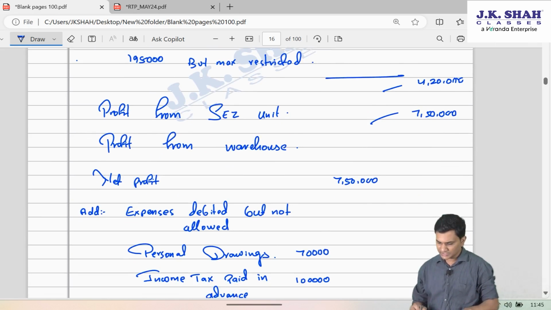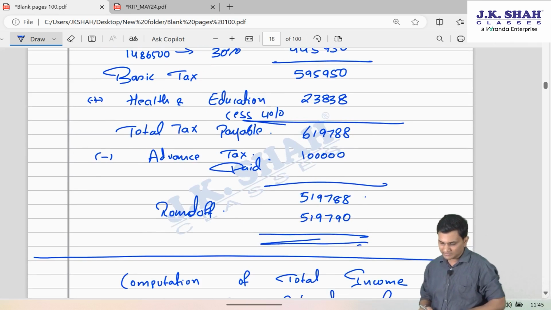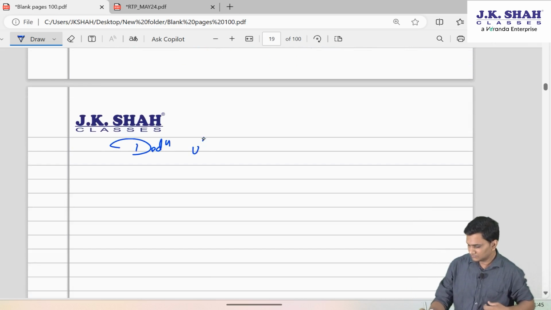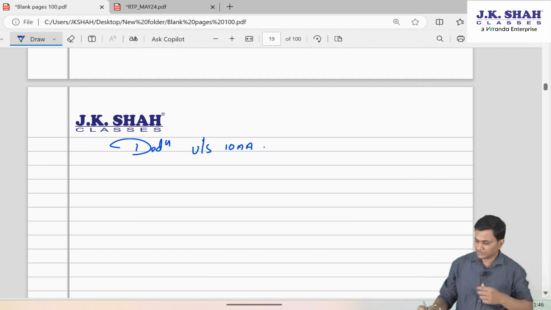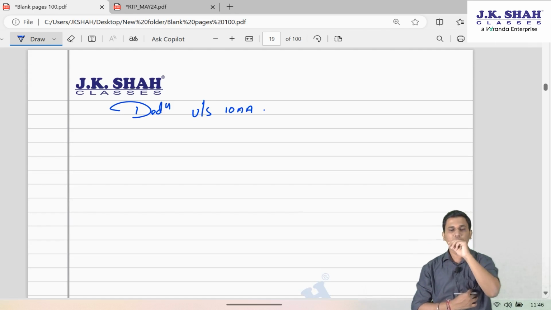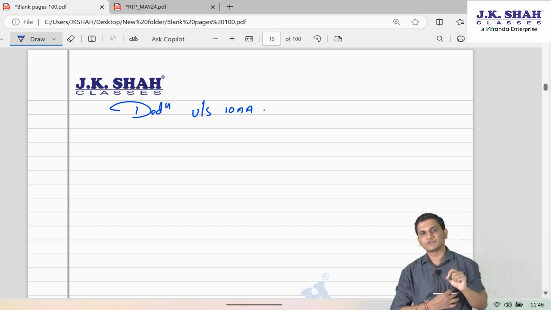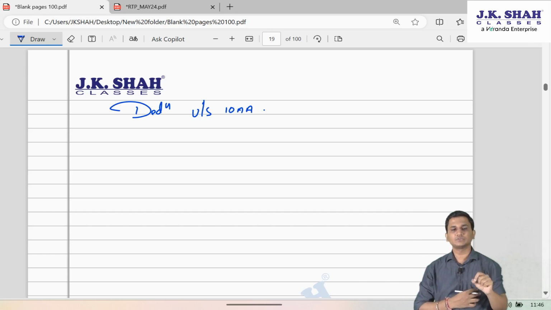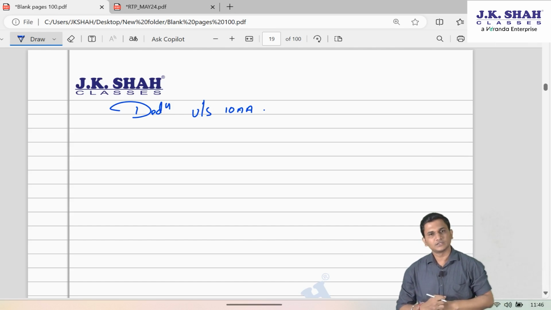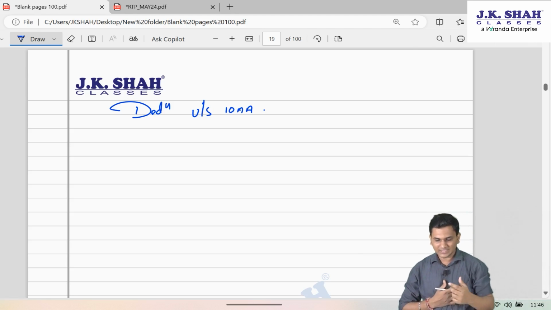Here there is no deduction. Yes, 10AA we ignored. So let us take 10AA, because 10AA will be allowed when he is going under optional regime. Now friends, section 10AA, which is a tax holiday section for the units set up in SEZ, says that if the unit is set up in SEZ from the previous year 2005-06 to 2019-20, which was further extended till 2021,